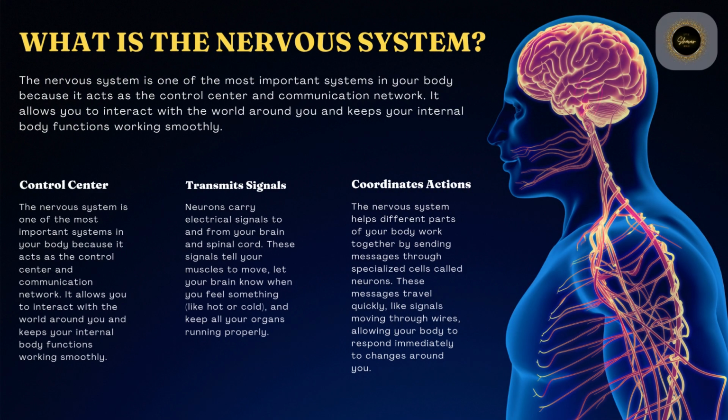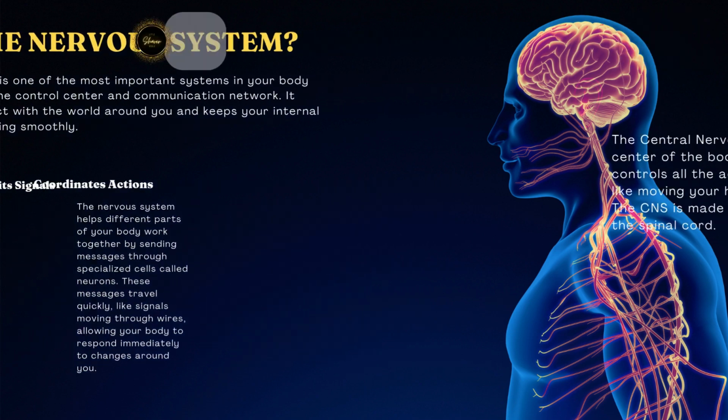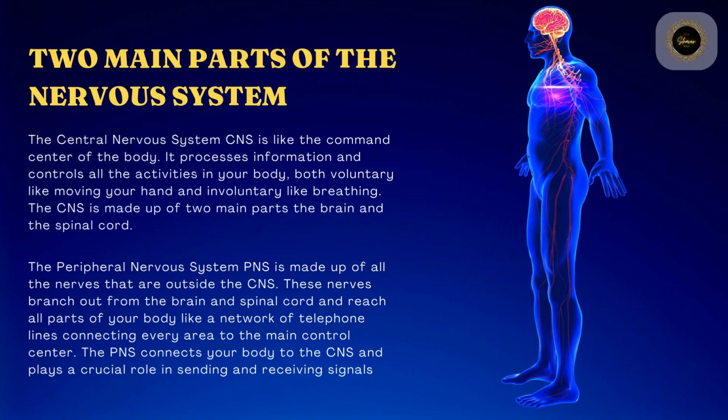What is the nervous system? The nervous system is one of the most important systems in your body because it acts as the control center and communication network. It allows you to interact with the world around you and keeps your internal body functions working smoothly. Two main parts of the nervous system.